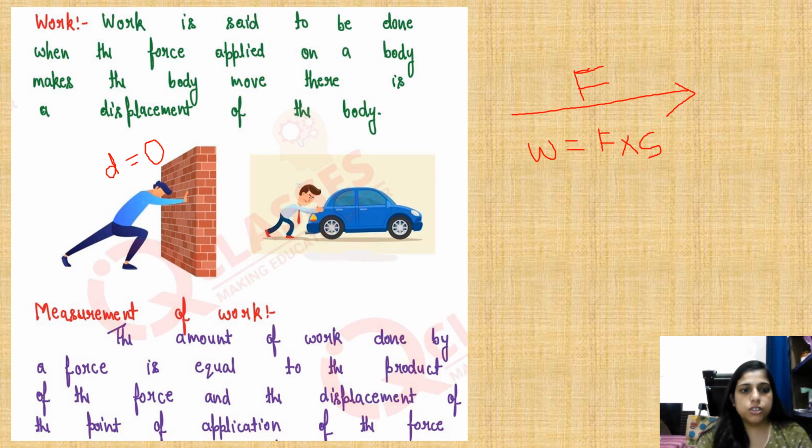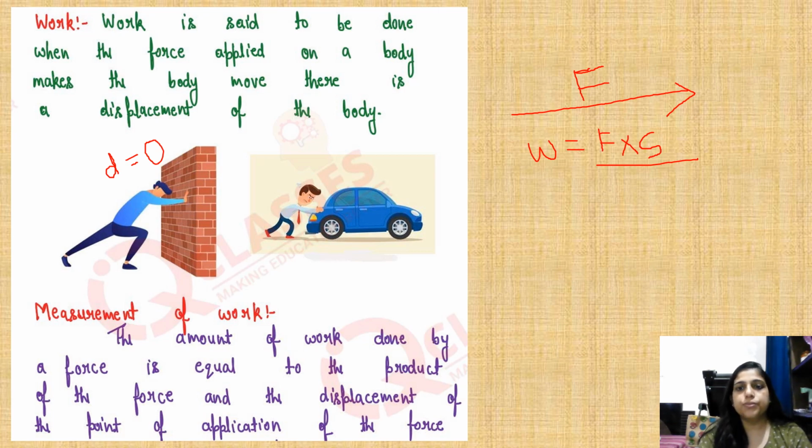Okay, so now the measurement of work. How can we measure the work? The work is having the formula force into displacement. If there is a quantity having some particular magnitude or numeric value, then it will be called work done.